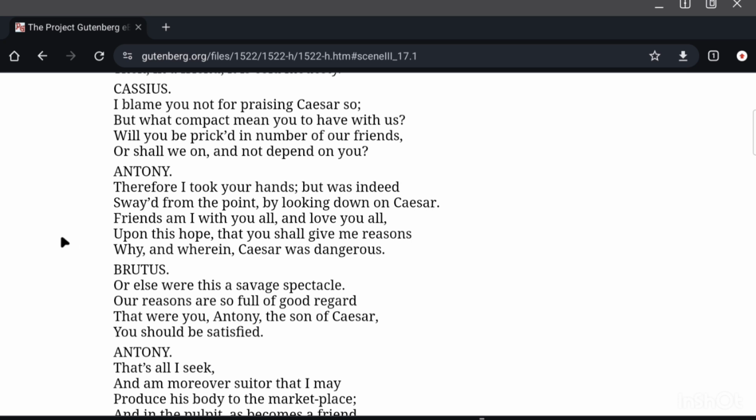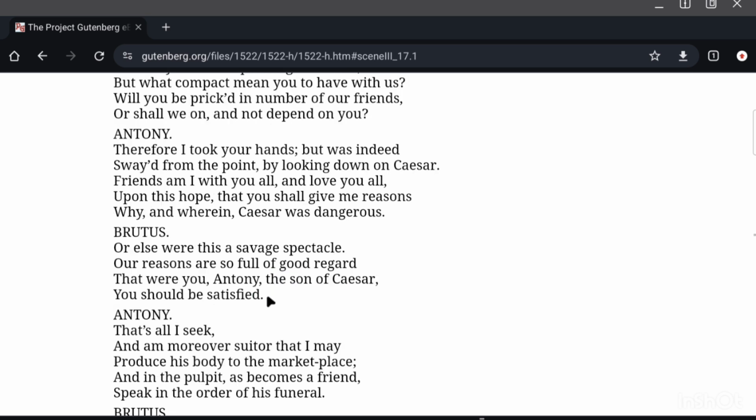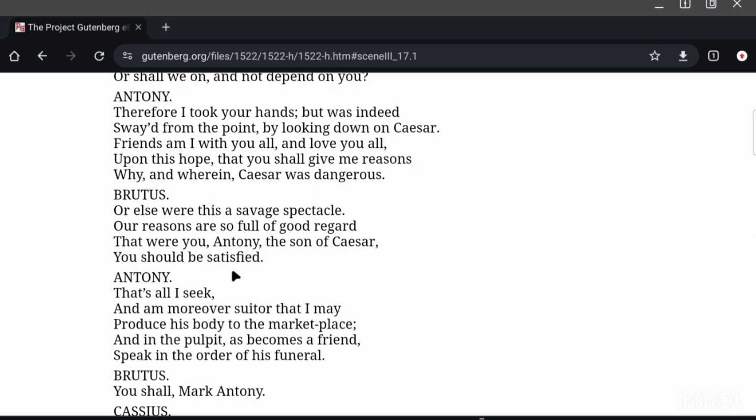You must satisfy me with ample reason to assure me that Caesar was indeed dangerous. Brutus: Or else were this a savage spectacle. Our reasons are so full of good regard that were you, Antony, the son of Caesar, you should be satisfied. Our reasons are so good, reasons we have got to kill Caesar, and when we reveal those reasons, you will be fully satisfied. Even if you were the son of Caesar, you would be satisfied.